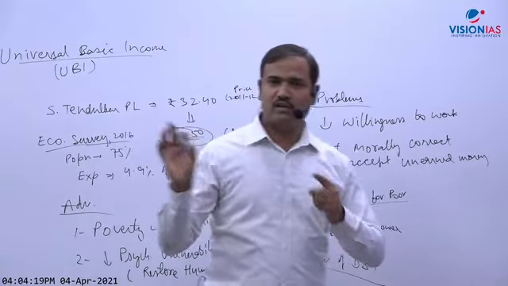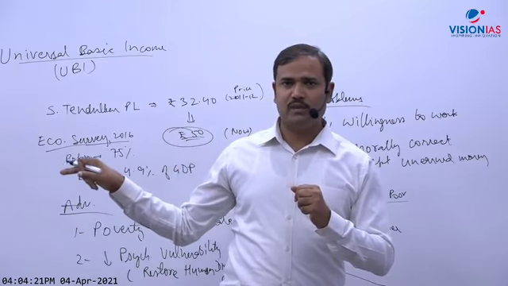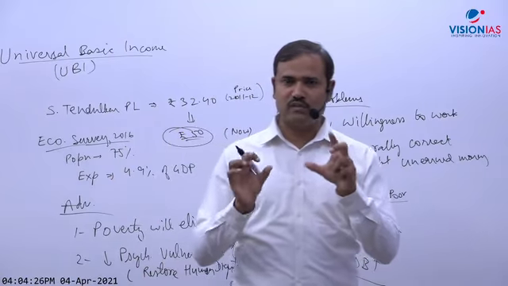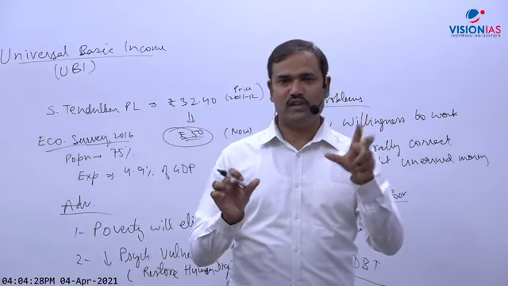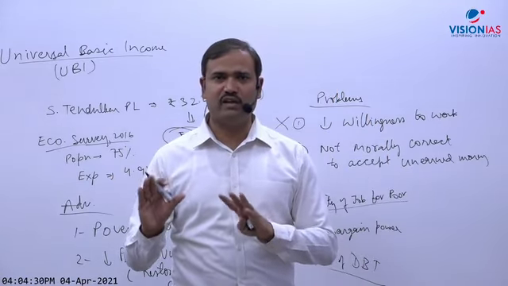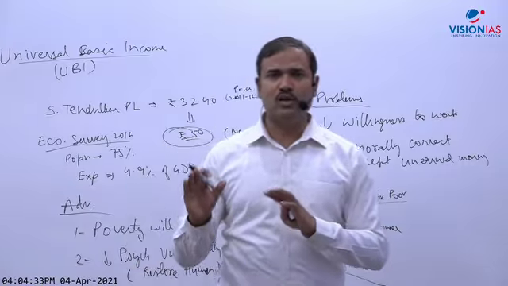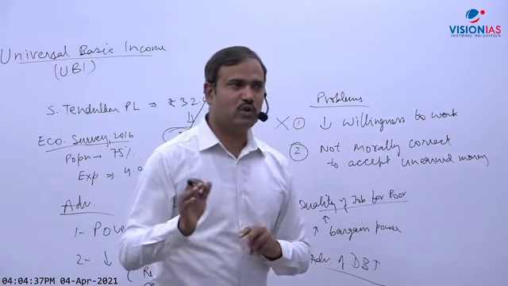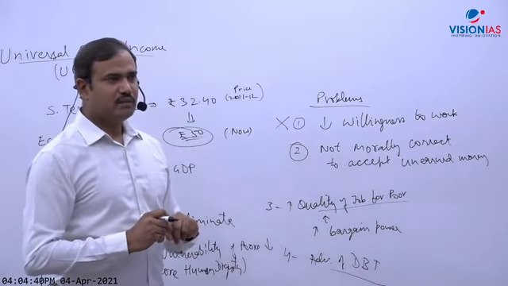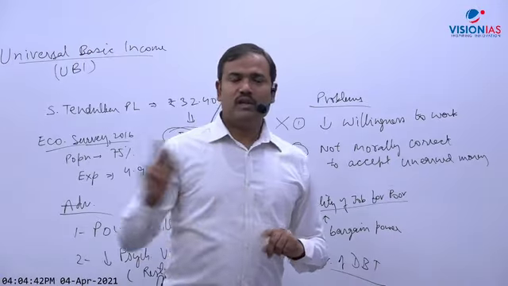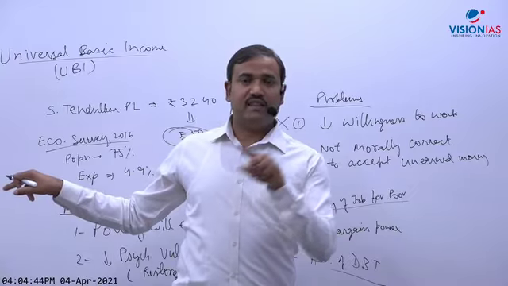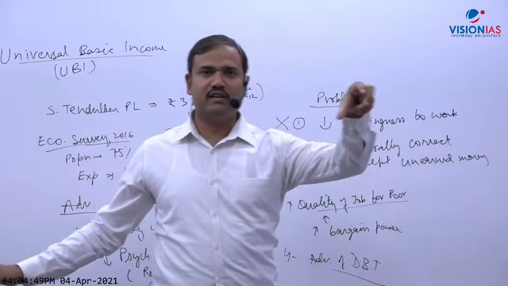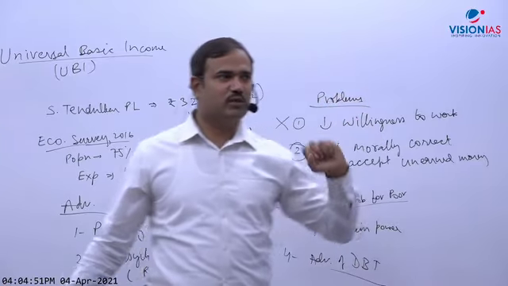What is the point, Tushar? Here it is 50 rupees per person per day, and that I said 2,000 rupees for the rickshaw puller. So for a rickshaw puller there is a difference between 50 rupees and 2,000 rupees. I think 50 rupees is not very significant even today, for a laborer or a rickshaw puller. At least the person will not be thinking of not going to a job. No, it is only 50 rupees per person per day. And in that example which I gave you, one rickshaw puller will find a 2,000 rupee note, and one Ratan Tata may find a 2,000 rupee note. I gave you that example earlier.